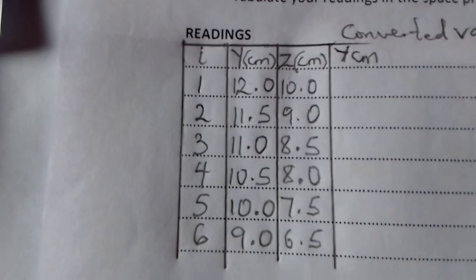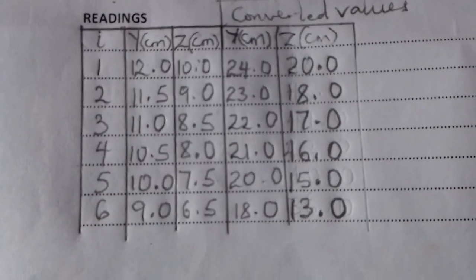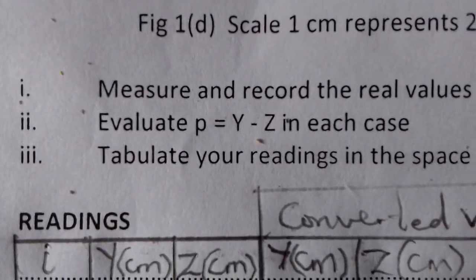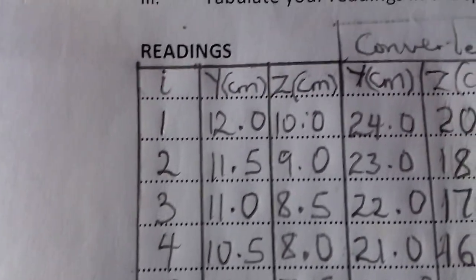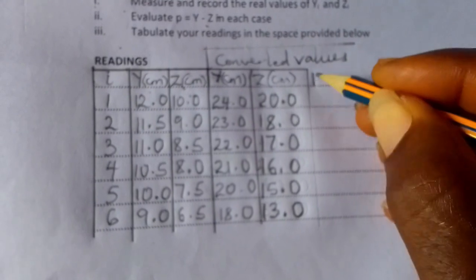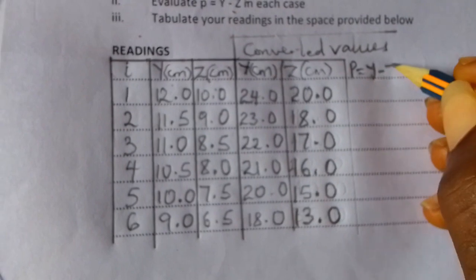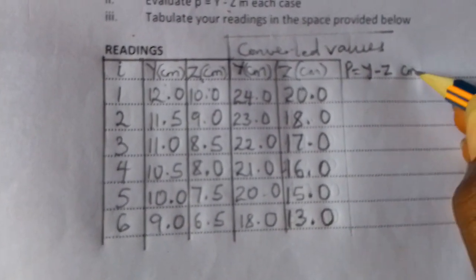So let's do it very quickly. Let's get a ruler, draw it, and do it very quickly. Now we have all the values, and the question says evaluate p equal to y minus z in each case. Let's get our y minus z in each case. So these are p. We are still on converted values. p equal to y minus z, and it is still in cm.